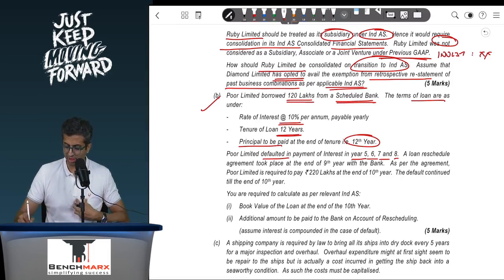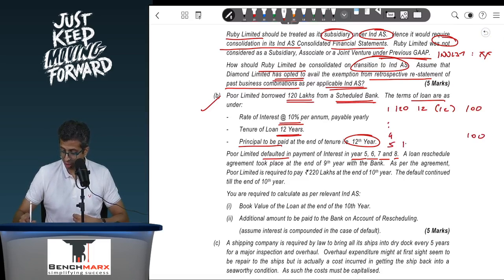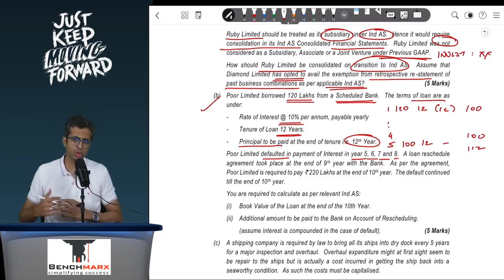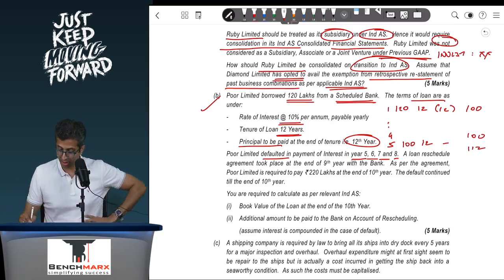So if I were to prepare the amortization table, it will be 120 to start with as your opening balance. This is assumed that the loan is at market terms. 12 will be the coupon, 12 is paid, your closing will be 100, and so on and so forth. This will continue till 4 years. Now at the start of the 5th year, your opening balance will be 100, your effective interest accrued will be 12, but nothing will be paid, and hence your closing will be 112, and so on and so forth. You will continue to prepare the amortization table.